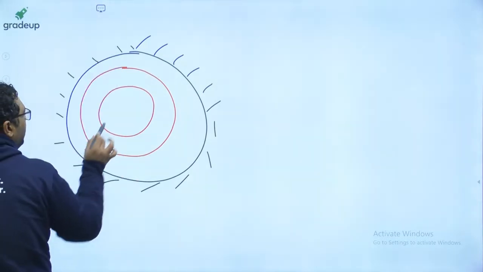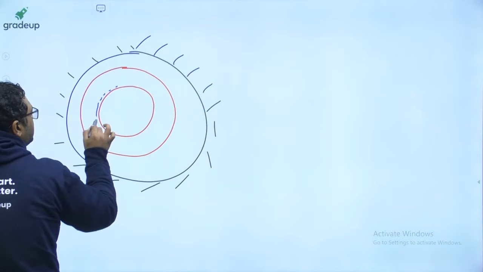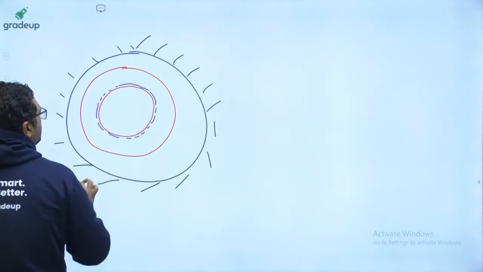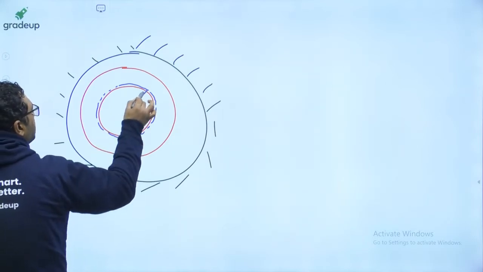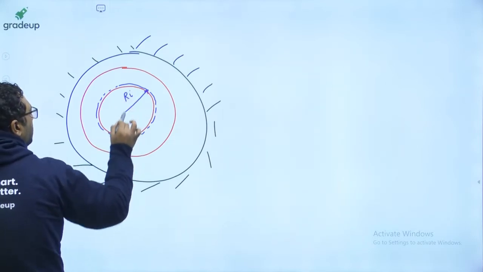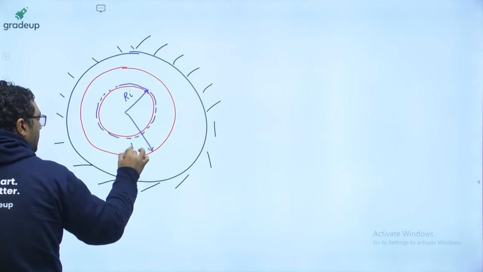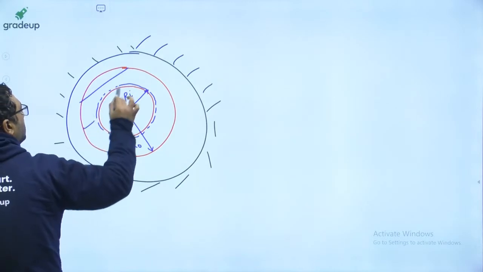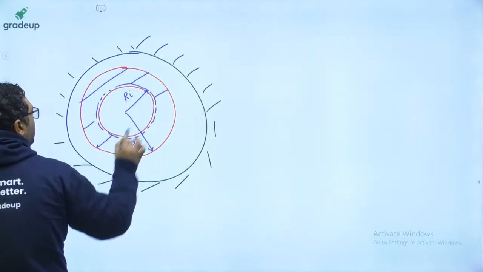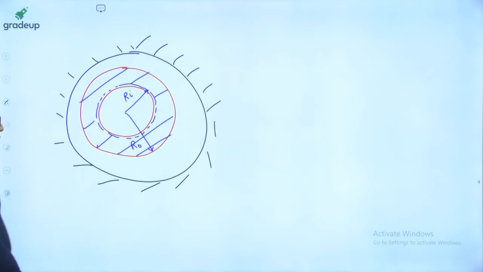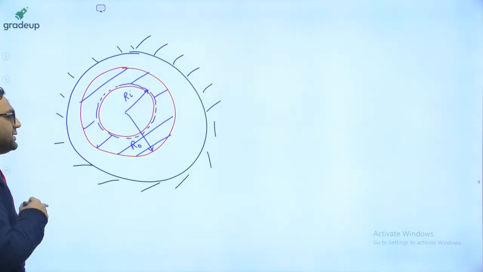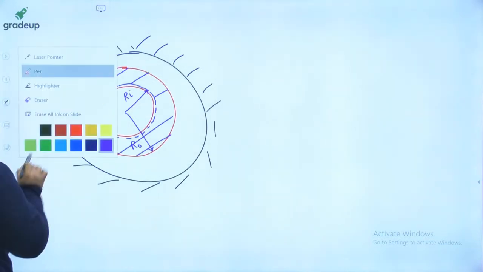And if you see, the bearing inner surface is just near to the shaft. So you know one thing, that this is Ri, this is R naught. So contact is between Ri to R naught. Okay. So if the contact is between Ri to R naught, obviously guys, now we are going to discuss the design.